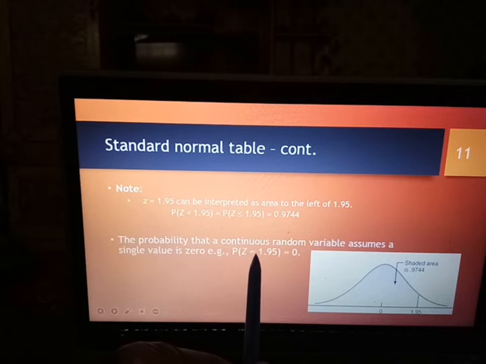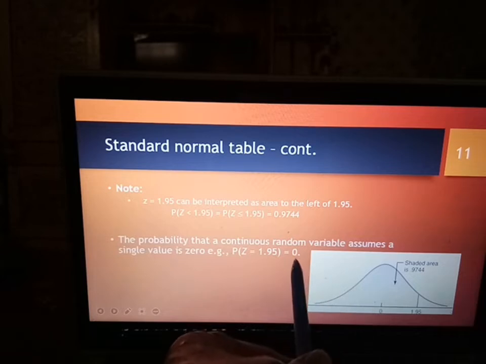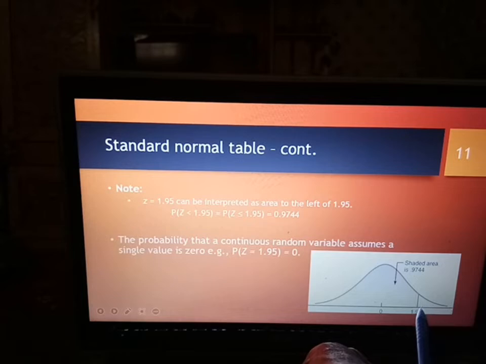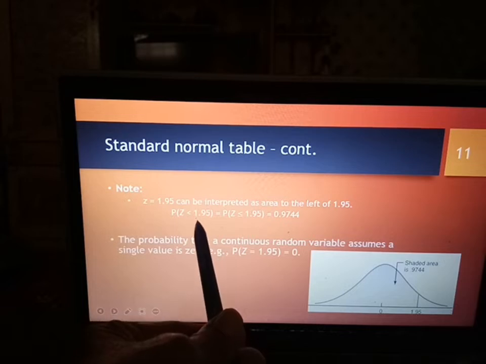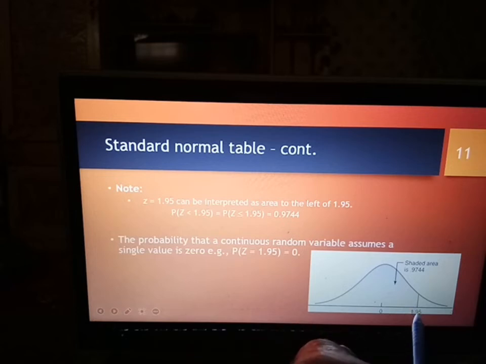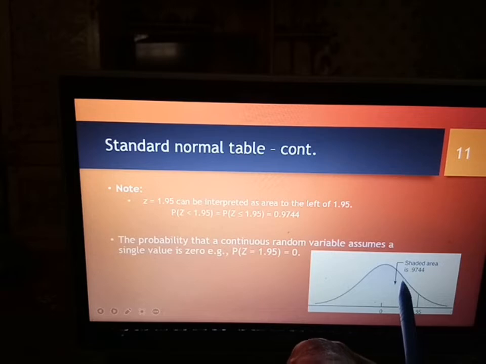Okay, when Z is exactly at 1.95, probability is 0. So tak ada value kat sini, 0. Dia satu line tu saja. Okay, so tak ada area dalam probability ni, dalam shape ni. Probability cuma untuk Z less than, sebab dia continuous, dia mesti dalam bentuk interval. Less ataupun less or equal sama. Probability Z less or equal 1.95 given by this area, which is probability 0.9744 yang kita lihat daripada jadual.